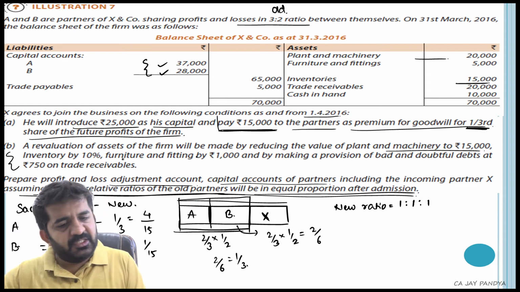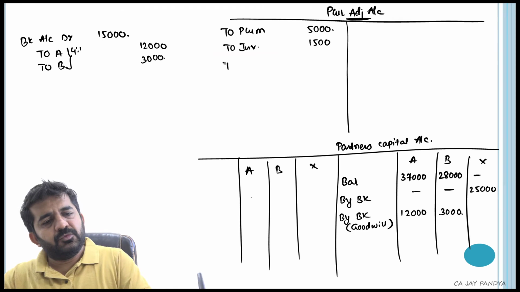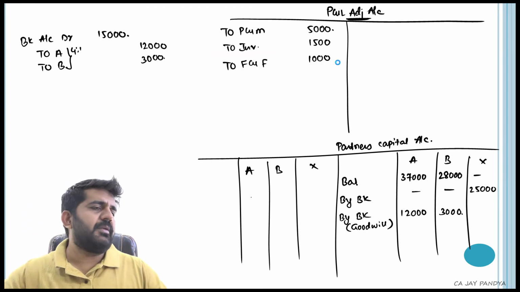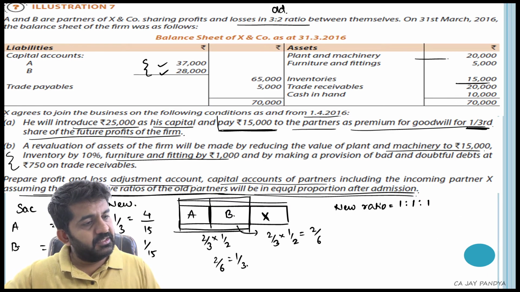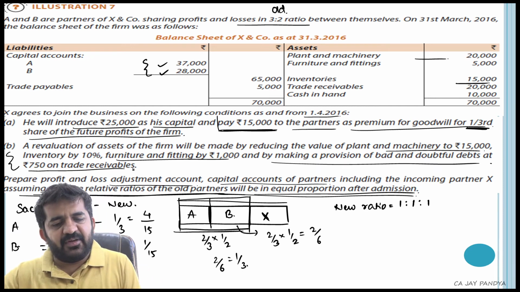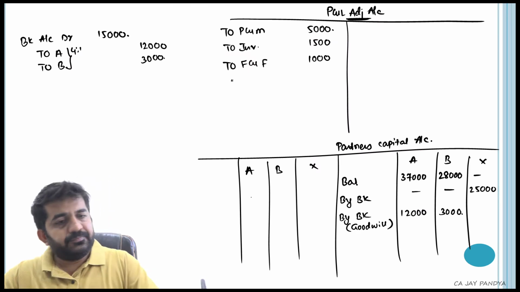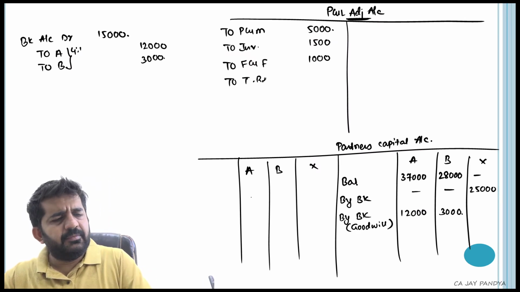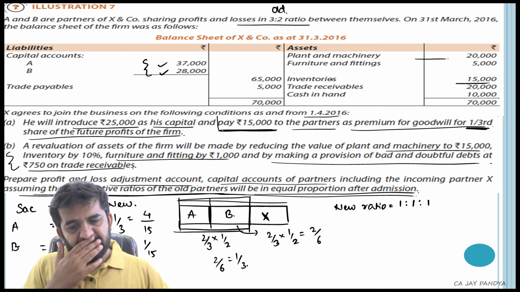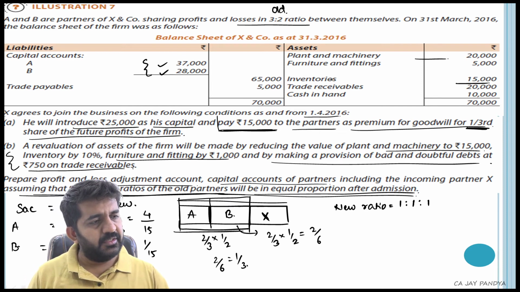Furniture and fittings by 1,000. So again it is reduced by 1,000. P&L adjustment account debit to furniture and fittings 1,000. Provision for doubtful debt at 750 on trade receivable. P&L adjustment account debit to trade receivable will be 750 rupees. Prepare profit and loss adjustment. That is all right. Nothing else to be done.